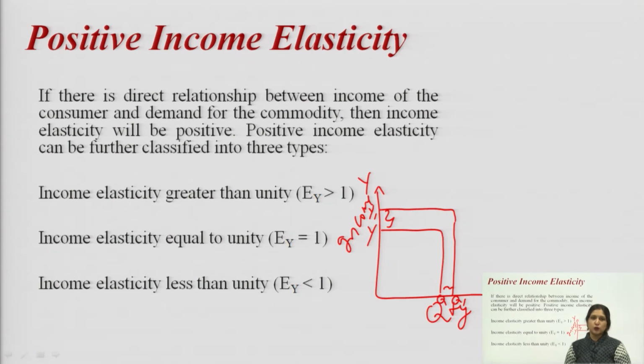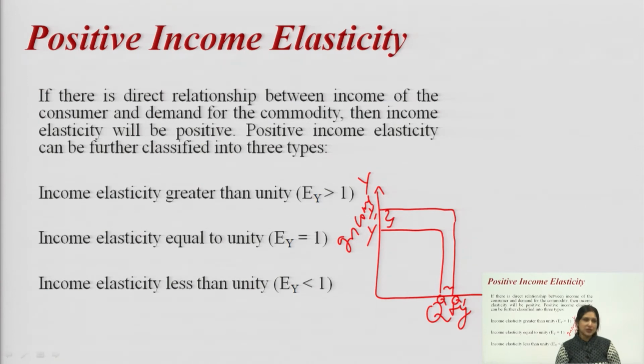That means the proportionate change in quantity demanded is less than the proportionate change in income. So, these are the types of positive income elasticity. In all these cases, the demand will increase with the increase in income, but the percentage change will be different. In case of more than unity, the percentage change will be more. In case of equal to unity, the percentage change will be equal to that of income. In case of less than unity, the percentage change will be less than the percentage change in income.